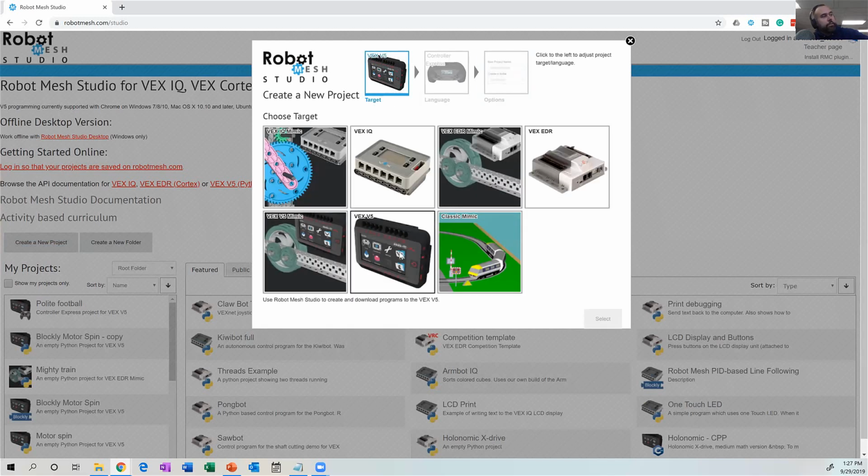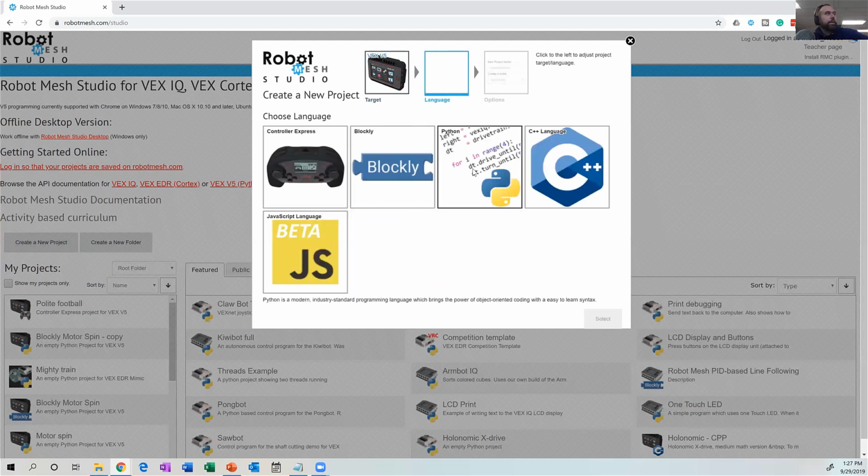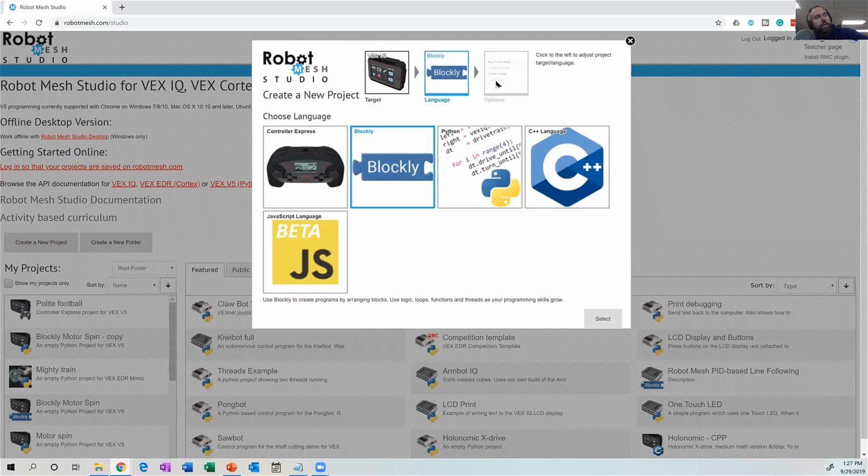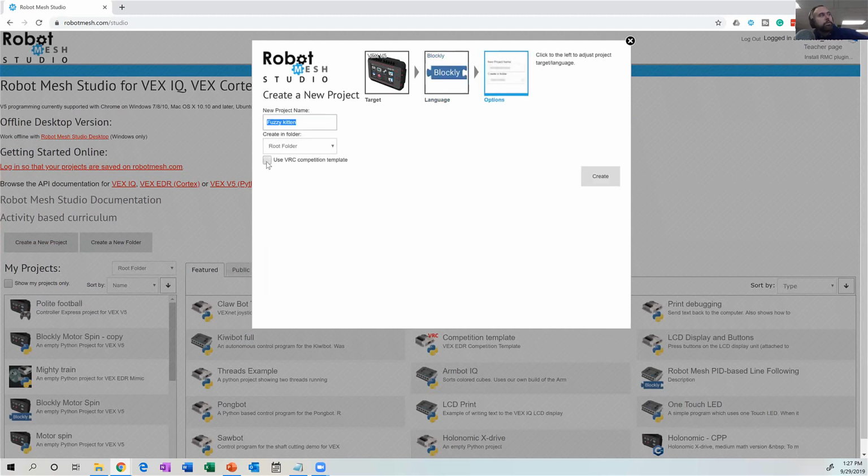Of course, VRC is the only platform that uses the competition template. My language, so I probably could create it here as a Python project. And here you can say use VRC competition template. Now I'm more comfortable doing this using Blockly, but again, Blockly generates Python. So here I use VRC competition template.